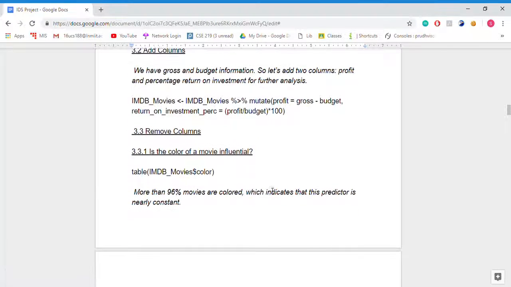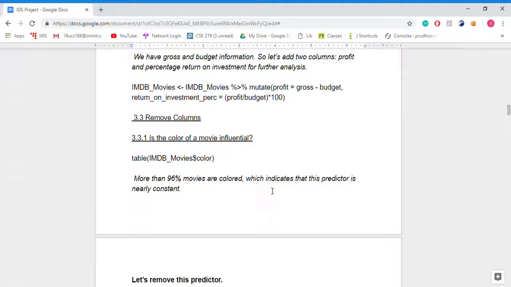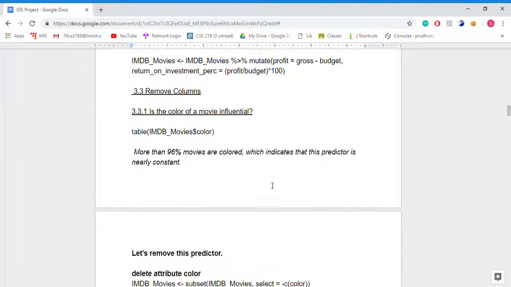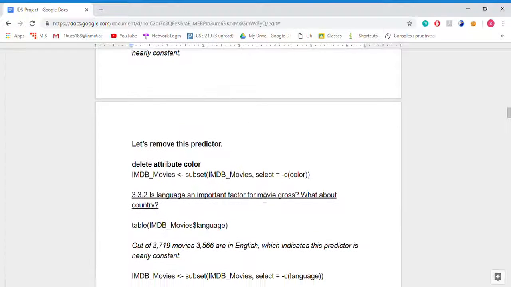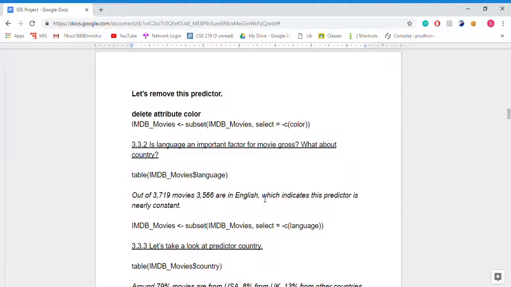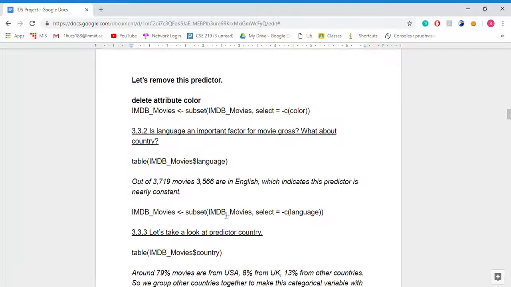Removing columns. Is the color of a movie influential? No. More than 96% of movies are colored, so it will not be helpful much in our analysis. So let's remove this predictor. Is language an important factor for movie growth? Let's see. Of 3,719 movies, 3,566 are in English, which means this data is almost constant and it is not affecting our predictions.